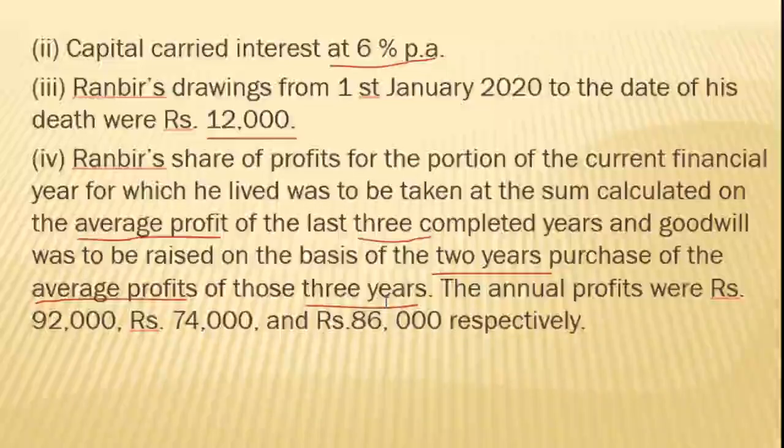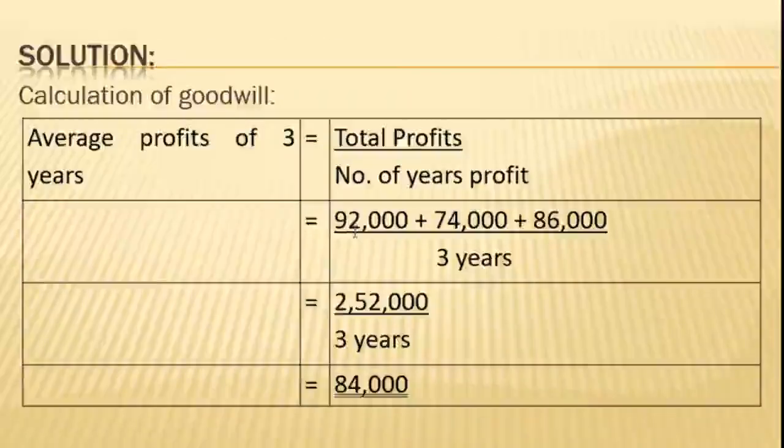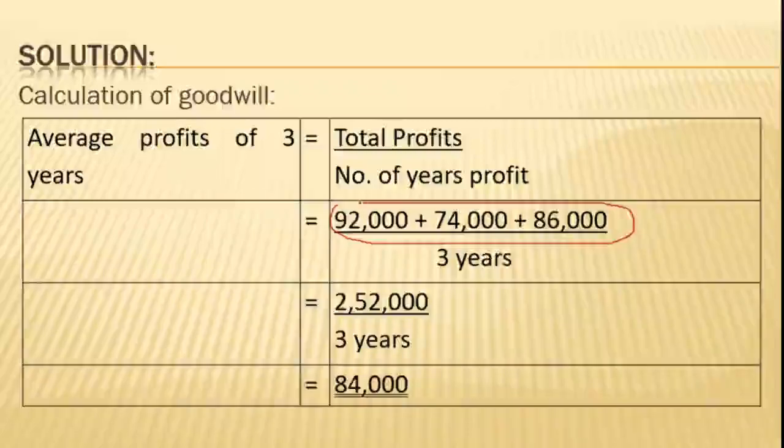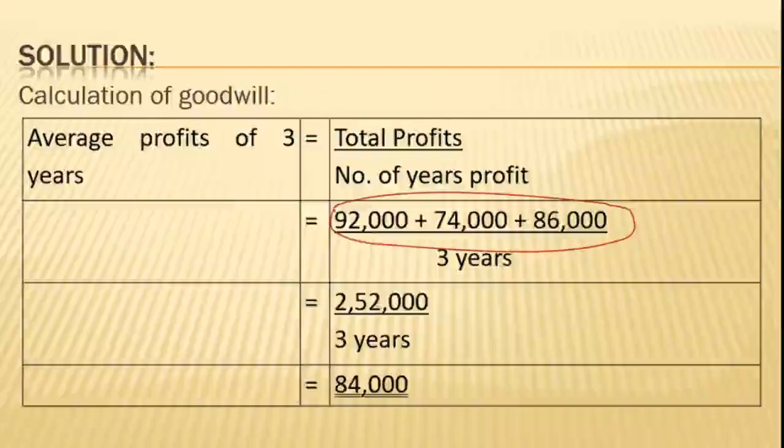And what are the profits for the 3 years? 92,000, 74,000 and 86,000. So what we need to do? These three amounts are to be added. These are to be added because they are 3 years' profit, and you divide by that many number of years of the profit you have added.